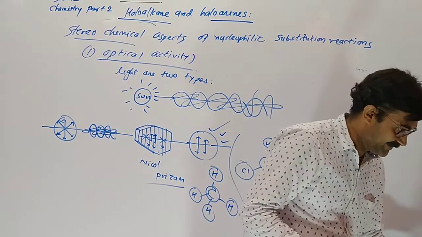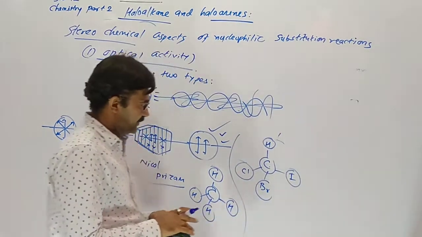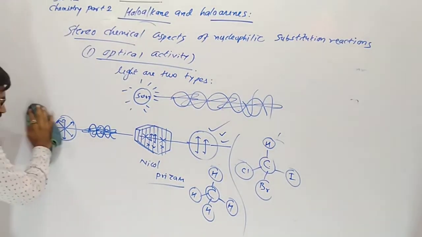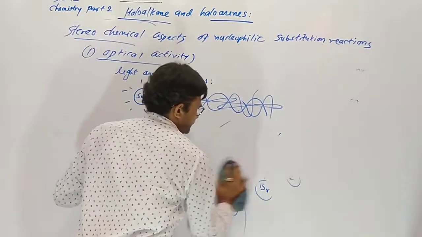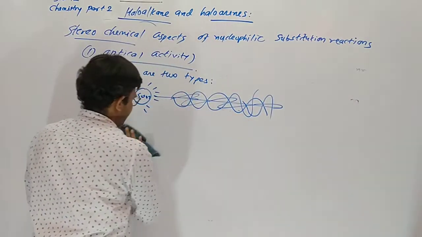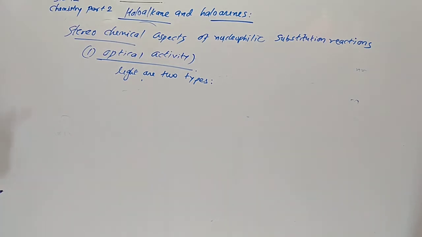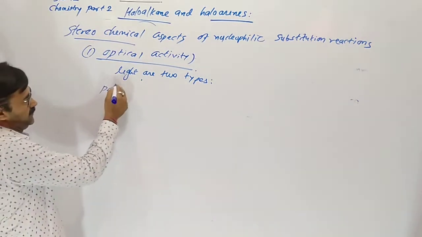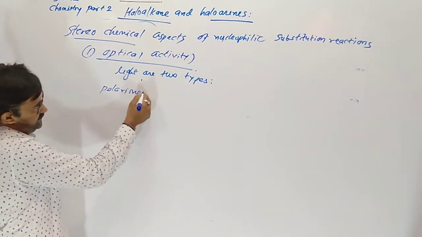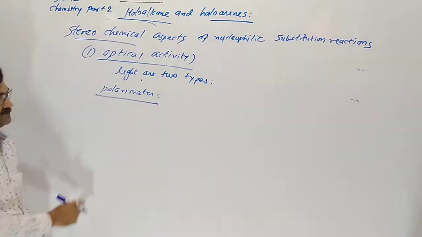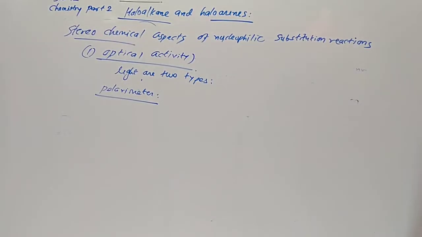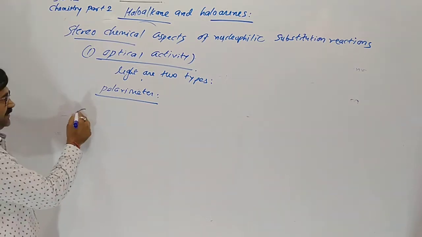On which side it deviates, we can define by a polarimeter, the device which decides in which direction.